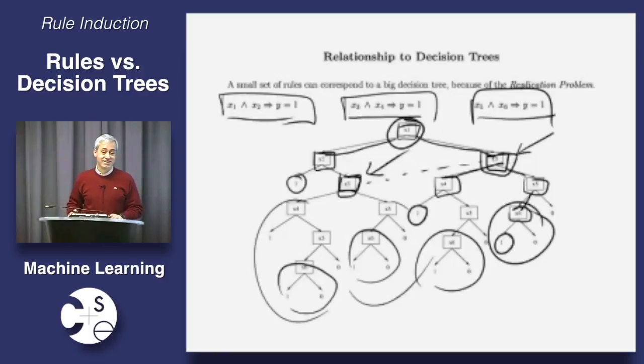Yeah, exactly. They're more prone to overfitting. Why would rule induction be more prone to overfitting than decision tree induction? This now is not an obvious question, but think about it for a moment. Why would we have more chances to overfit when learning rules than when learning decision trees, and therefore have to be correspondingly more careful? Yeah?